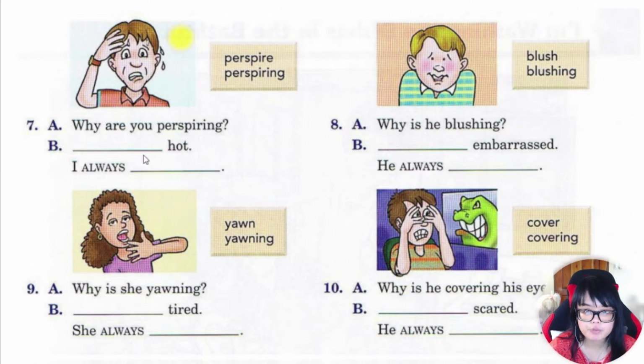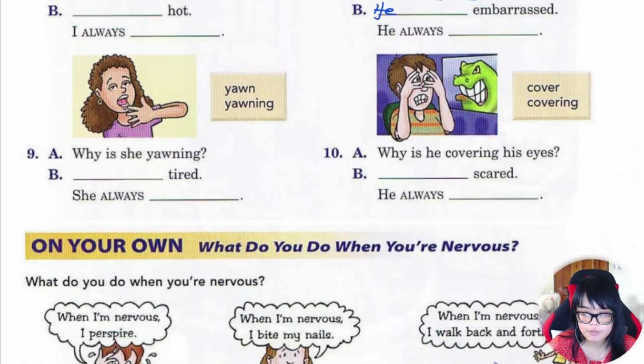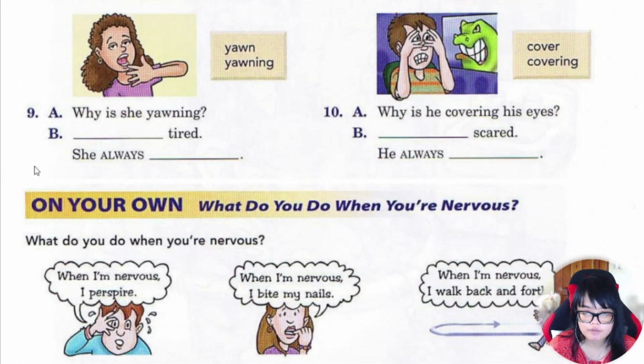Okay. Why are you perspiring? Okay, good. Number 8. Why is he blushing? Why is he blushing? He. Okay, good. Number 9. Why is she yawning? Okay, good. Number 10. Why is he covering his eyes? Okay, good.